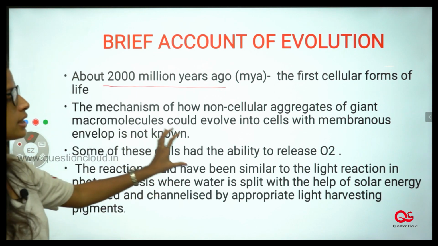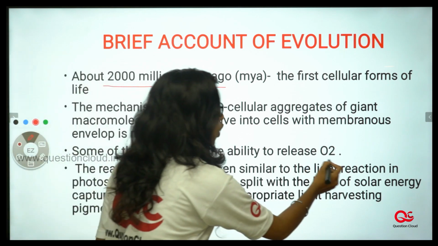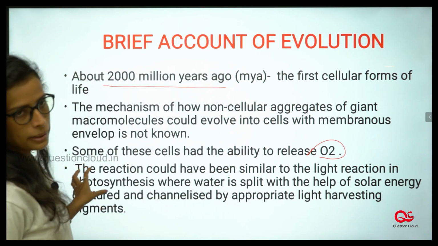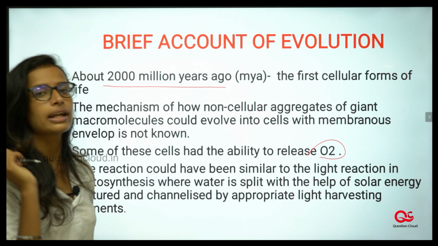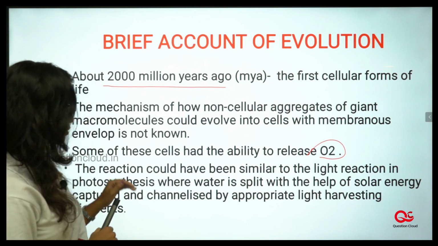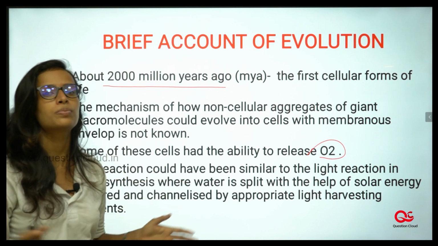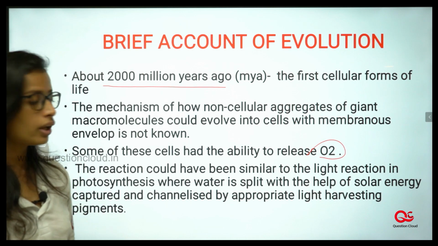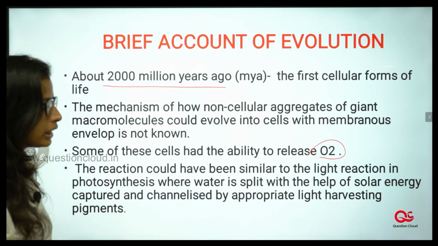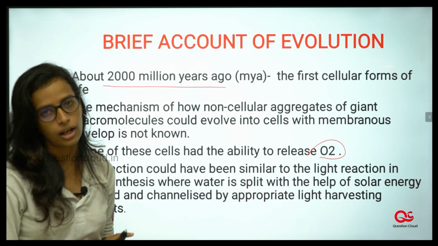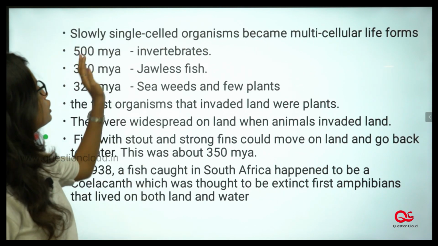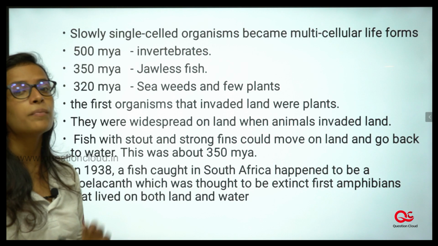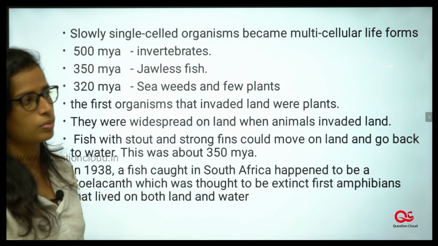Some of these cells had the ability to release oxygen. The reaction could have been similar to the light reaction taking place in our photosynthesis process, where water gets split up, helped by the solar energy captured and channelized by appropriate light harvesting units. From then on, slowly, single-celled organisms gave rise to multicellular organisms.